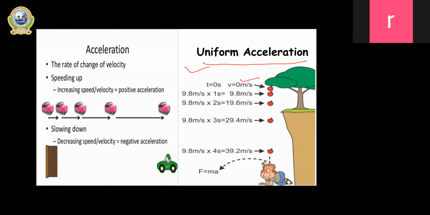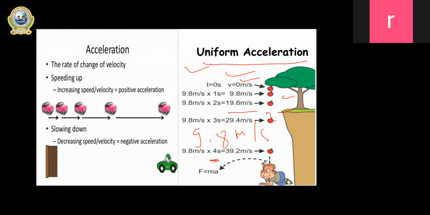If you see the second and third positions, the second is the initial velocity, 9.8 meter per second, and the third is the final velocity, 19.6. So 19.6 minus 9.8 upon 1, since the time between them is 1 second. From 0 to here it is 2 seconds, but for the second and third it is 1 second, and it will obviously be 9.8 meter per second square. If you see here, the first is 0, then at last 39.2, and the time is 4 seconds from 0 to here. Then obviously you get 9.8 meter per second square. So every second you find the same change of velocity.